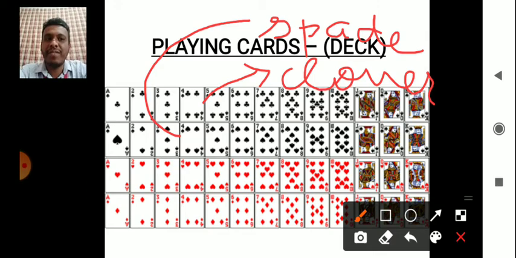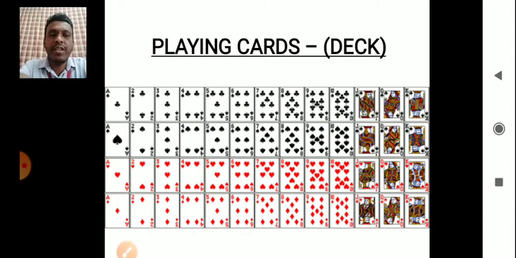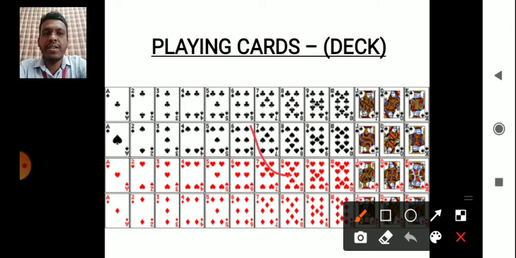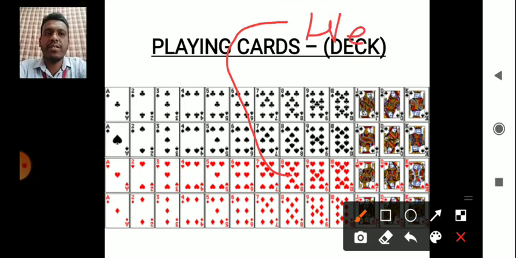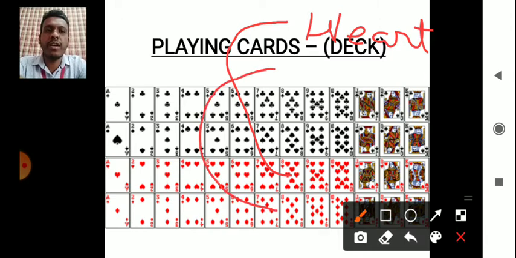Fine. Let's clear this. Now what is the third one? This is a heart. It's very easy, badam we used to call it. Easy to understand. And what is this? We used to call it chaukat. Now this is known as a diamond in English.